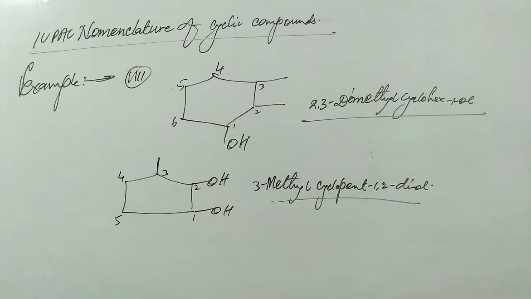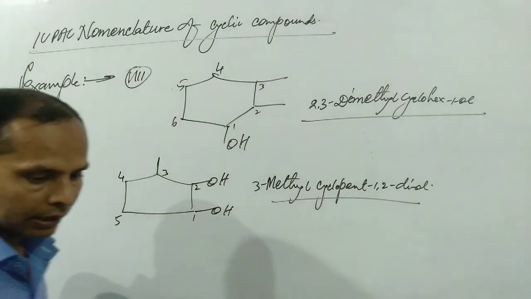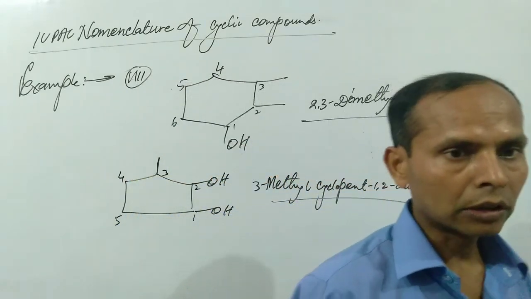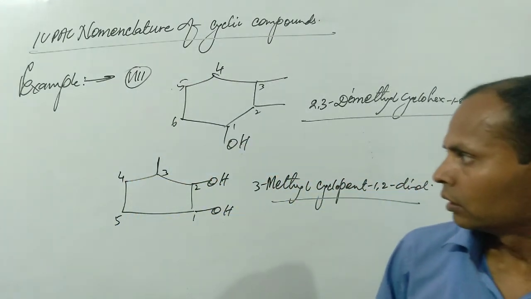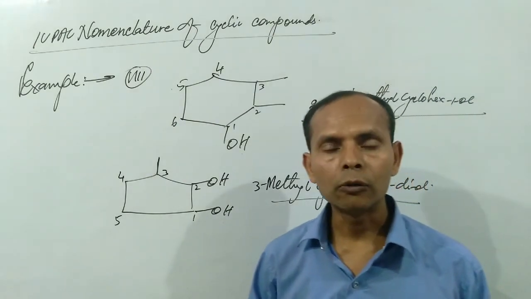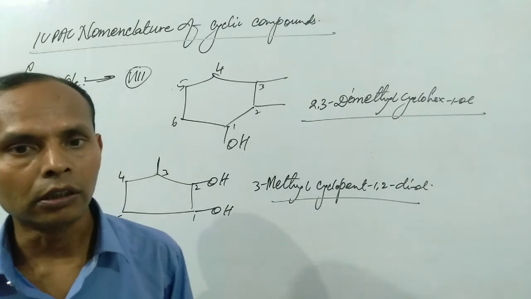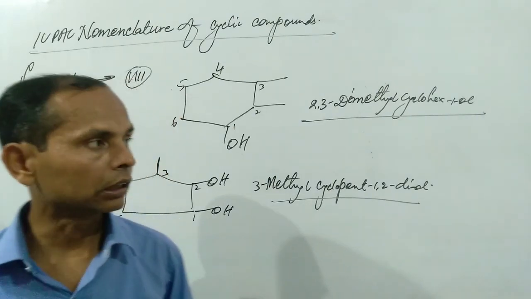In this way, we see that all the rules that have been written earlier will be applicable in this case also, because in the case of cyclic compounds only the word cyclo is used, and the rest of the rules will also be applicable in this case.